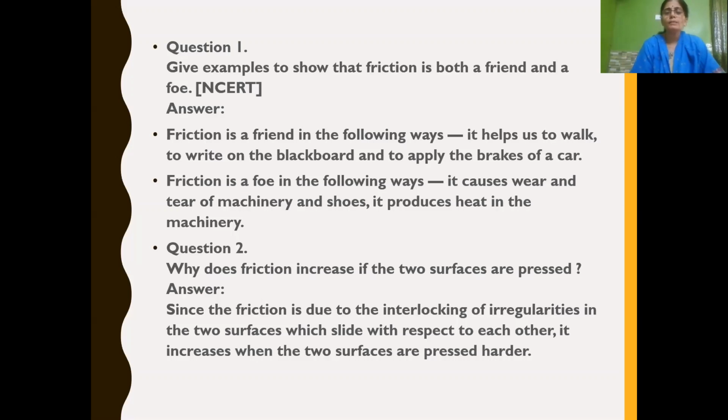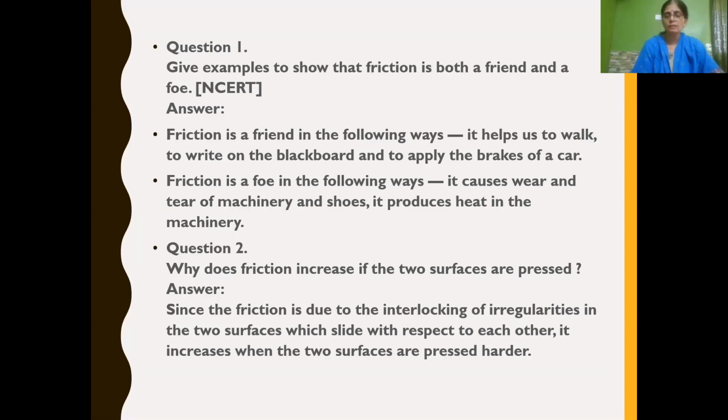So now let's discuss the answer. First, friction is a friend in the following ways. It helps us to walk. If friction is there, then only we can walk properly, isn't it? So it helps us to walk, it helps us to write on the blackboard, and also it helps us to apply brakes of a car, so that if you want to stop the vehicle, what do we do? We apply brakes, isn't it? So in this way, friction is a friend.